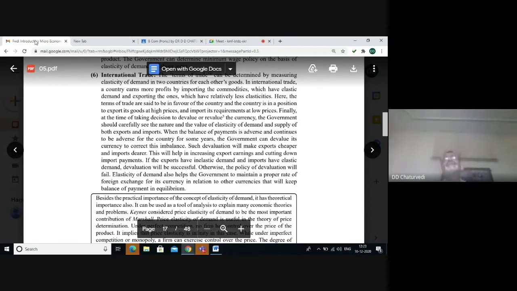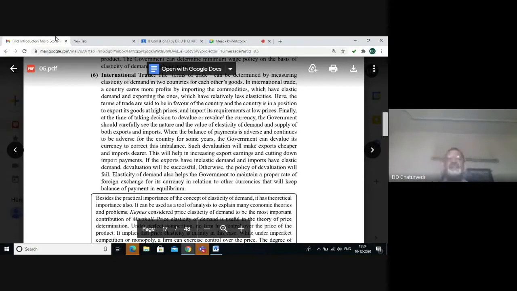We have already studied that there is an inverse relationship between elasticity of demand and the price of the product. So a country can earn more profits by importing those commodities which have elastic demand and exporting those commodities which are having relatively inelastic demand. So it means by exporting we shall be getting more export receipts, because of low elasticity we can charge a high price, and we will have to make less payment for the imports on account of high elasticity of demand.